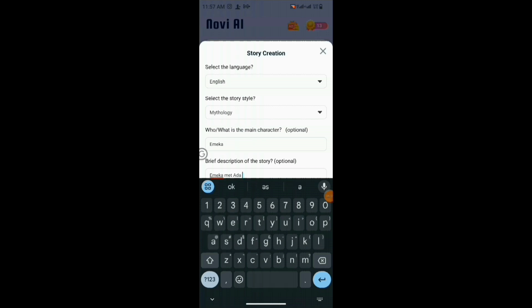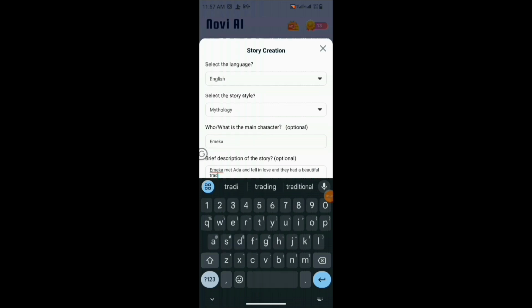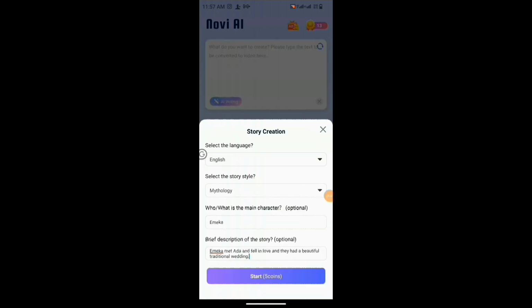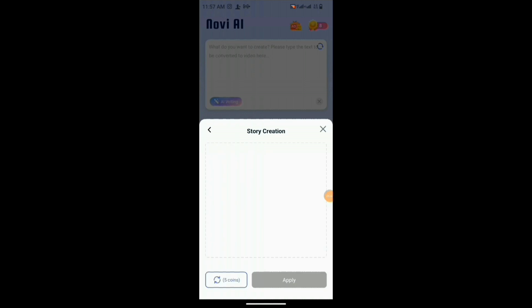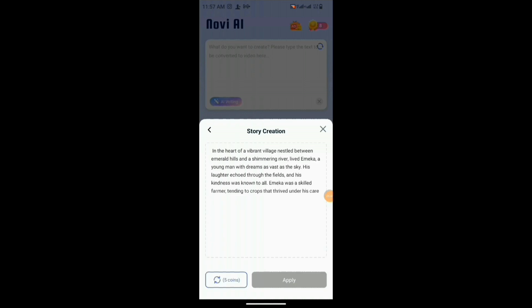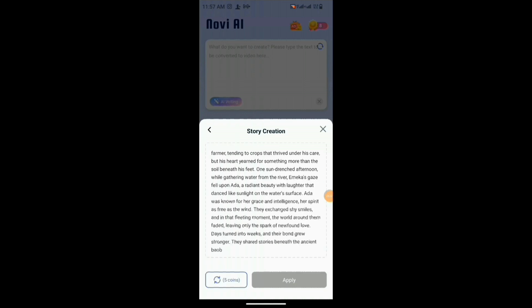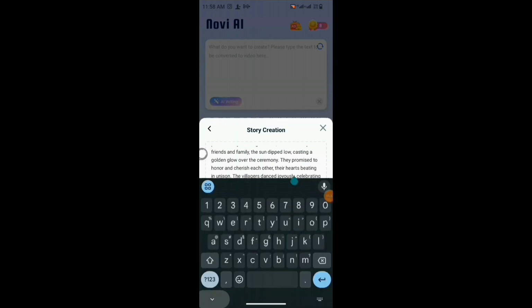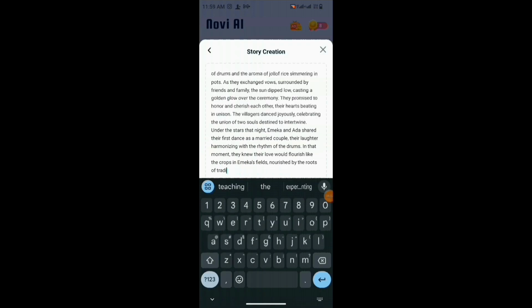So I'm just writing here, Emeka meets Ada, and they fell in love and had a beautiful traditional wedding. So that's the kind of story I wanted to generate for me. So I'll just type that. Click on start. It's going to use only 5 coins and generate the story for you. It's going to generate a whole script for you. So I'm just going to go in there and edit the script, delete what I don't want.